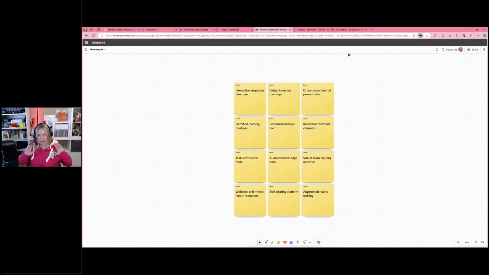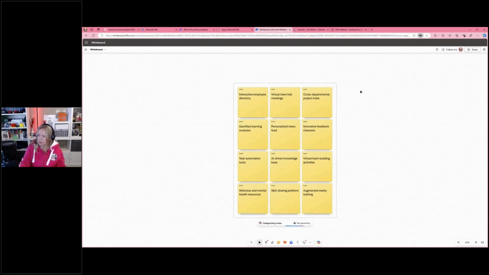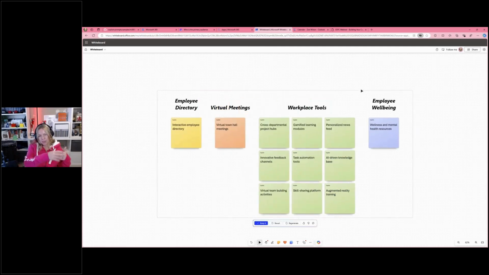Now, I want you to just use your imagination for a second, that we've actually run a full workshop, and instead of 12, we've got maybe 50 or 100 sticky notes on this board. One of the things that I then think is super powerful in Whiteboard is the ability to categorize the notes as well. So you can use it for that initial bit of helping you get started with the creative process, but then also helping you actually categorize and make sense of everything that's come out of a workshop as well, which is super, super powerful.